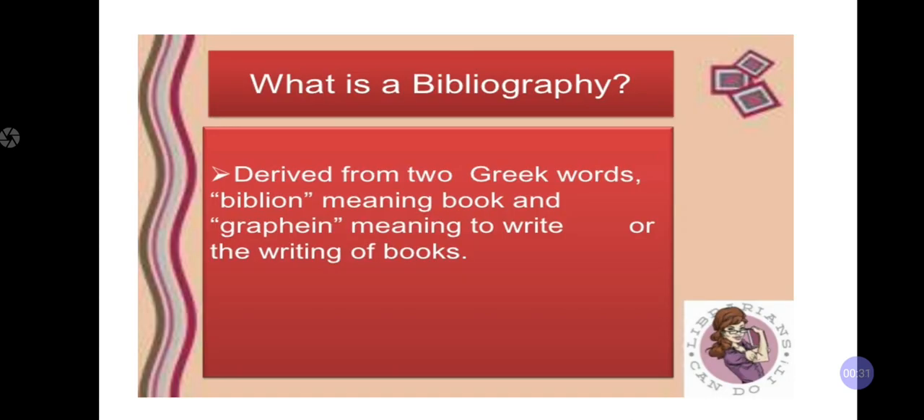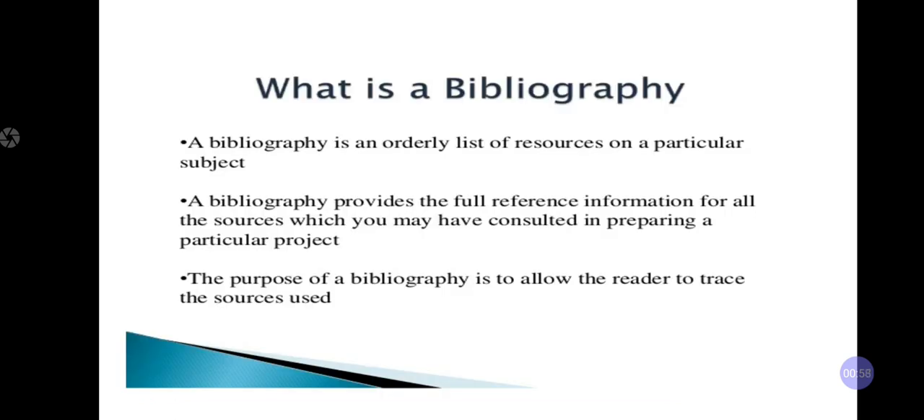First we are going to see the meaning of the word bibliography. The word bibliography is derived from two Greek words. The first one, biblion, meaning book, and graphein, meaning to write, or the writing of books. So the word bibliography is made from two Greek words: first biblion and second graphein.